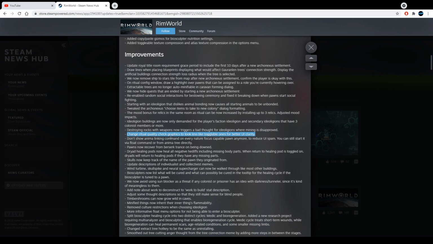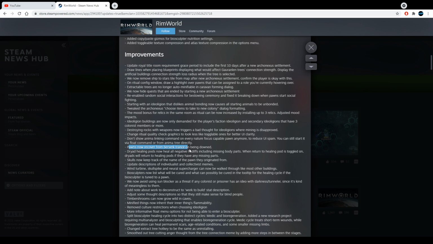Change ritual quality checks graphics to look like less talkable one and better UI clarity. Okay, thanks. Why not? Don't show anima linking command on every nature focus capable pawn, to reduce UI spam. You can still start it via float command or from anima tree directly. I don't know what that means.